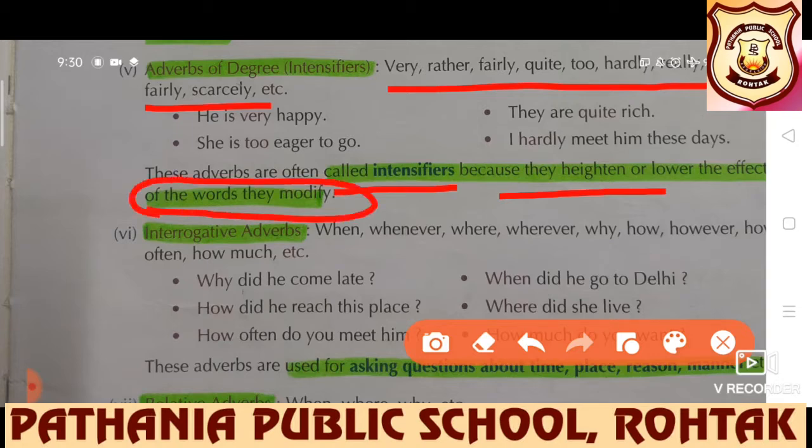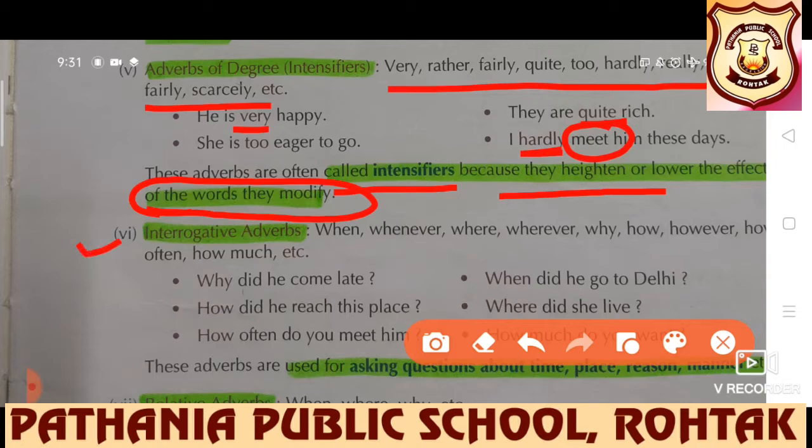How? He is very happy. They are quite rich. I hardly meet him these days. So definitely they are intensifiers because they heighten or lower the effect of the word they modify. Like they are modifying any verb. So I hardly meet him these days. So in this way they affect the words they modify.